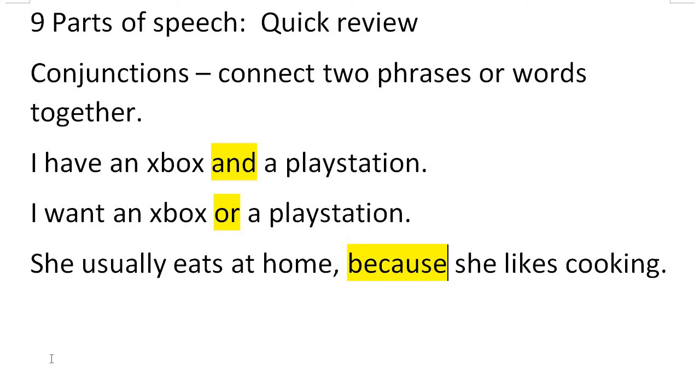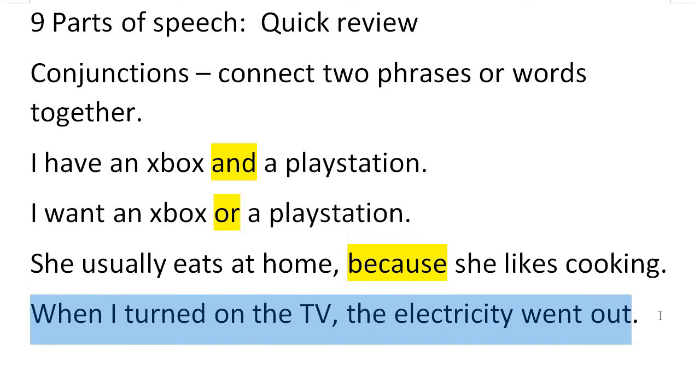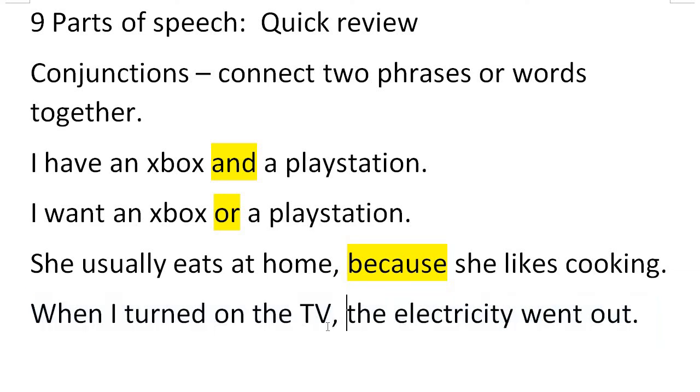They do not always have to be in the middle of the two phrases joined. They can also be at the beginning. Let's see if you can spot the conjunction in this sentence: "When I turned on the TV, the electricity went out." So there's clearly two phrases here. There's a comma, but our conjunction is "when."